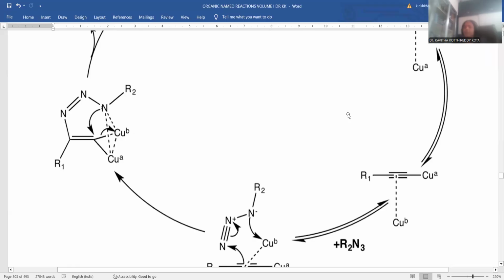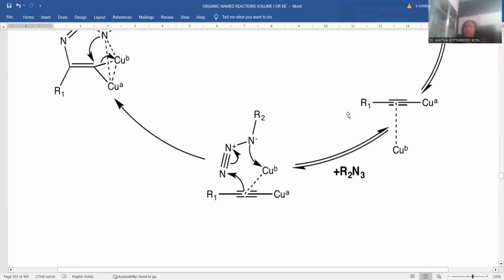That's the reason I immediately replaced it with one more copper metal. This is the way copper acetylide will be originated. Now this activated acetylenic compound is supposed to be treated with the alkyl azide.